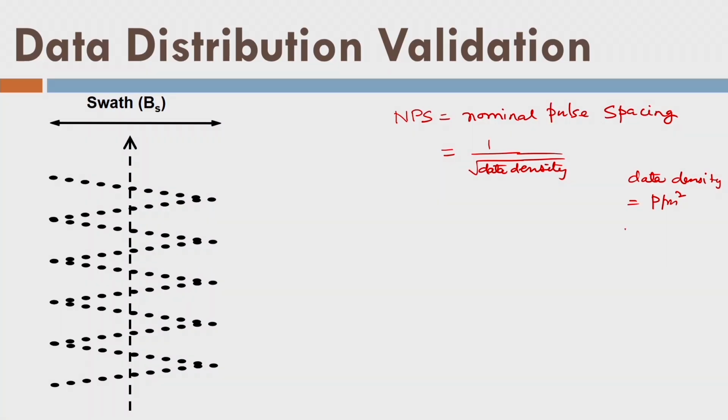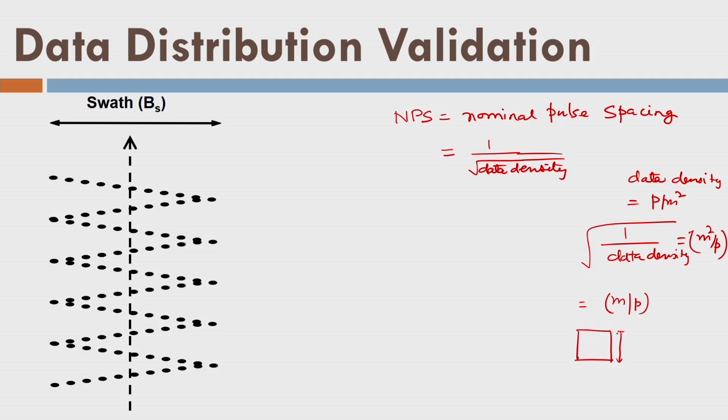So if I inverse the data density, I will get the area per point. If I take the root, I will get the size of the area, that is meter per point. That means I'll get some area like this, and I call this dimension NPS. Each box is having one LiDAR point.